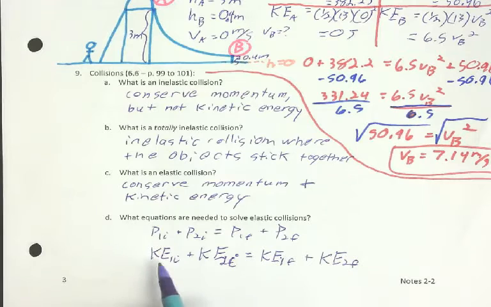So if this has a kinetic energy of 100 joules and this has a kinetic energy of 0, then after the collision, this will have a kinetic energy of 100 and this will have a kinetic energy of 0. The velocities will transfer exactly equally if the masses are the same. If the masses aren't the same, then the velocities won't change exactly equally, but they'll be proportional to each other. Okay?